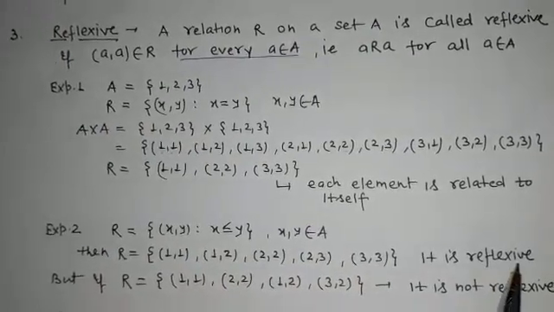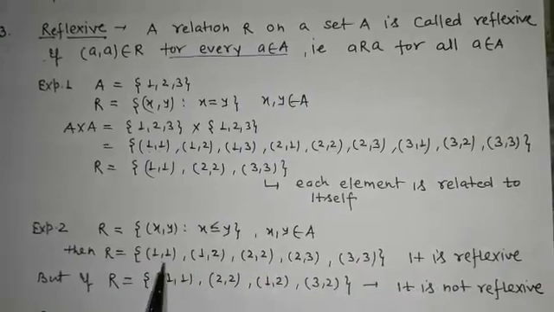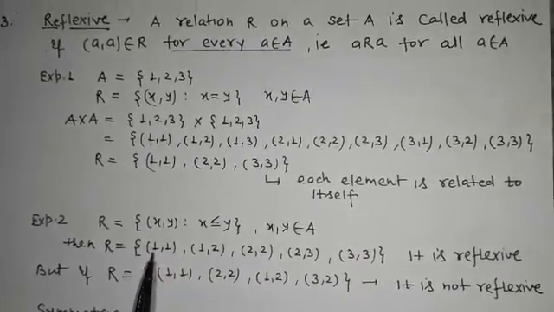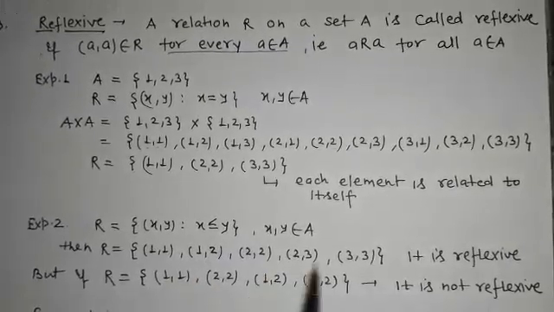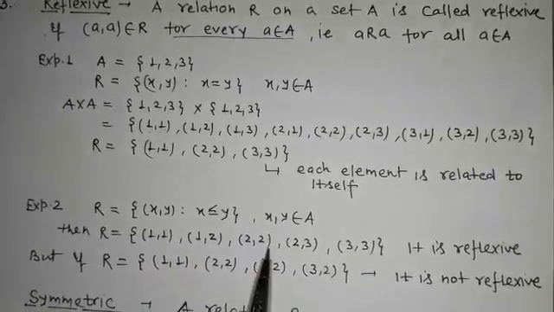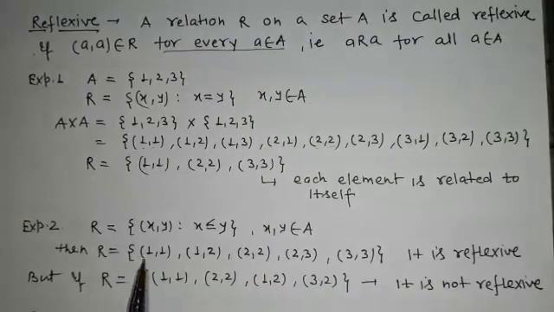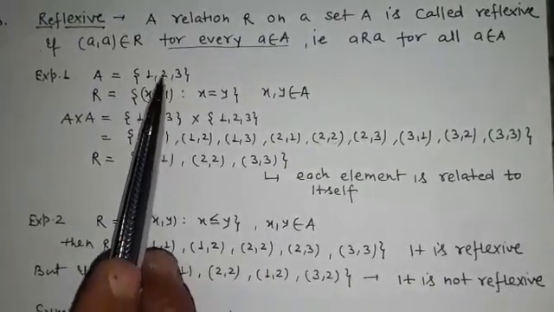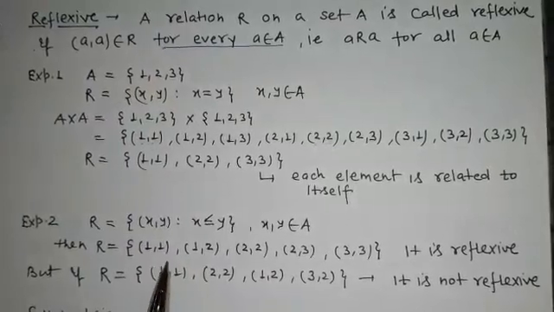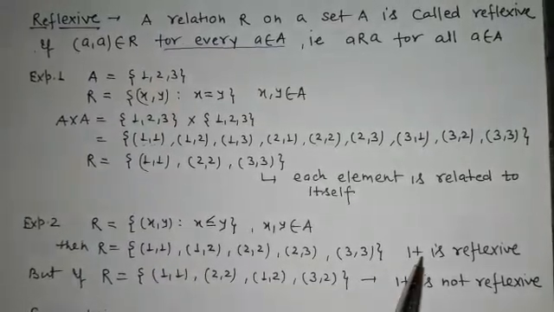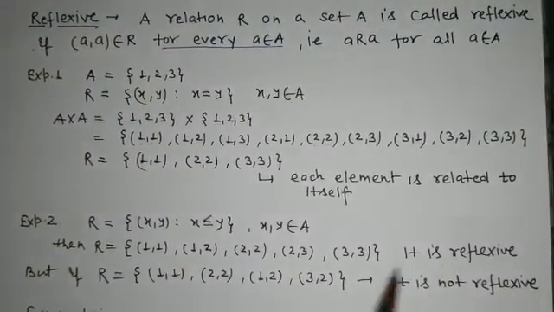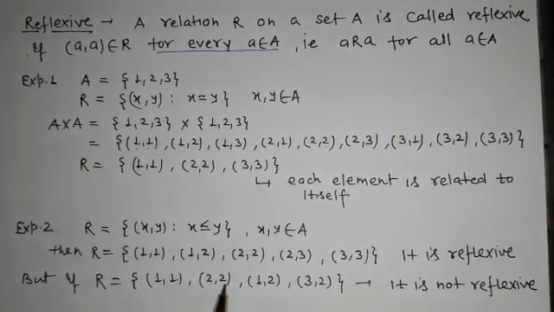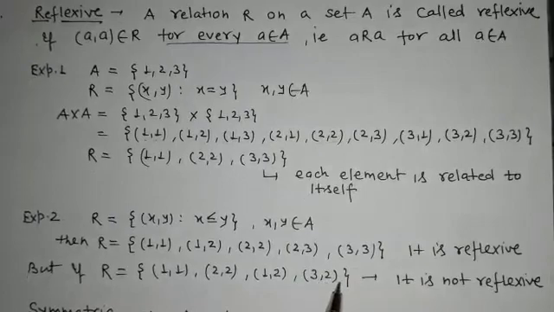It is reflexive because in these ordered pairs (1,1), (2,2), (3,3) are present. Therefore, each element of A is related to itself, and this R is reflexive.